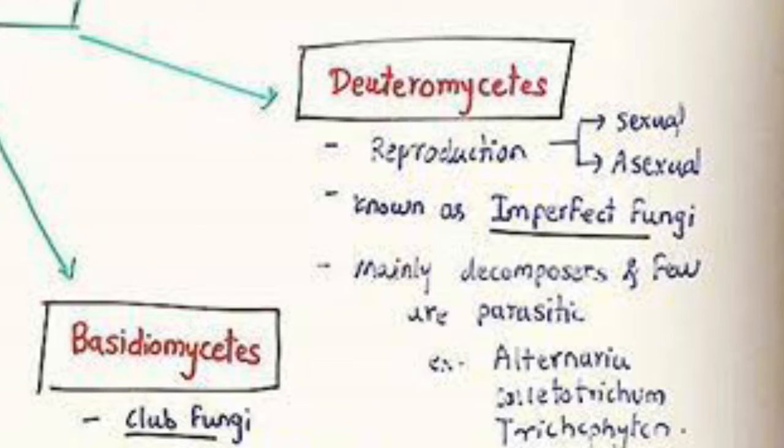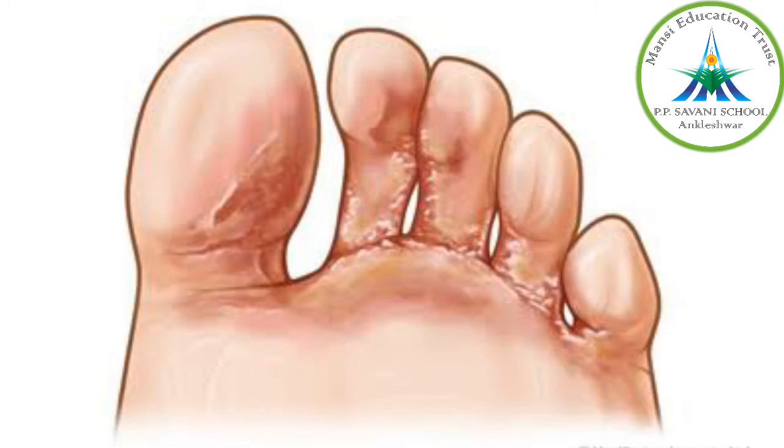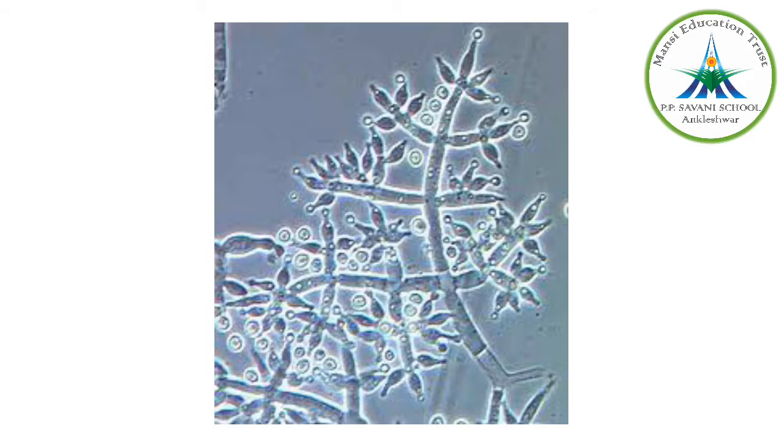Here some members are saprophytes, some are parasites, while a very large number are decomposers. Now this group includes a number of human parasites that cause athlete's foot or ringworm. Here you can give an example of Trichoderma, Alternaria. These are the examples of what? Deuteromycetes. The next kingdom we have to start with is kingdom Plantae.